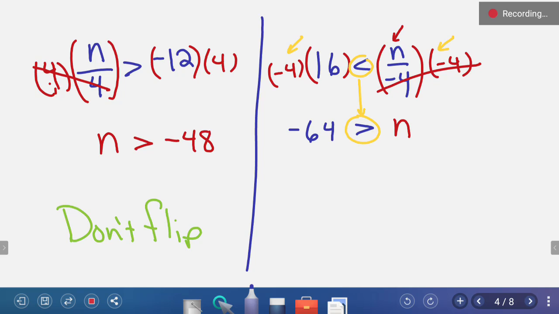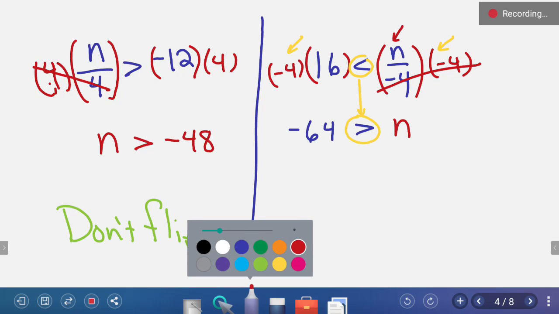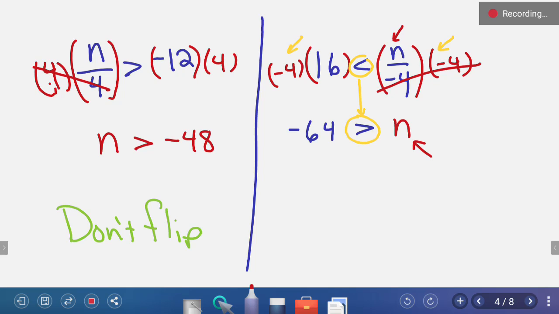We can't put this one in solution set notation, though. We can't put it in solution set notation because the n must go first. When we read, the n is on the less than side. So n is true when n is less than negative 64.